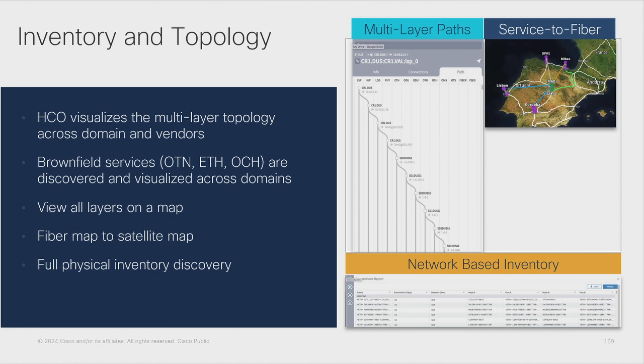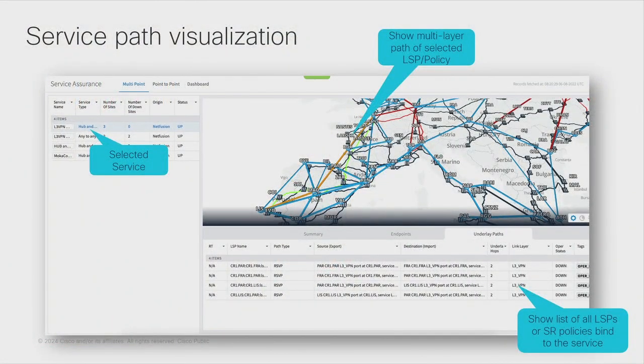This information is queried directly from the particular domain controller, so it is a very reliable source of information for inventory, right? We also have path visualization, where we are able to present a layer 2 or layer 3 VPN service related to its transport traffic engineering policies. And with that information, we can also map the path of the traffic for that particular service through all the different layers in the model, right?